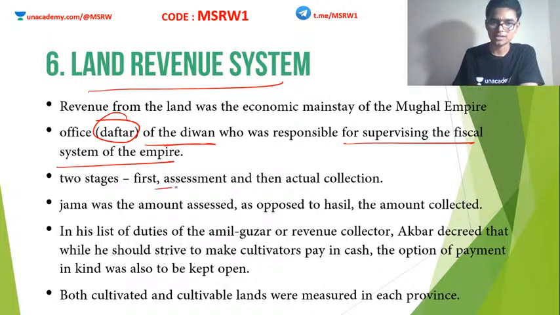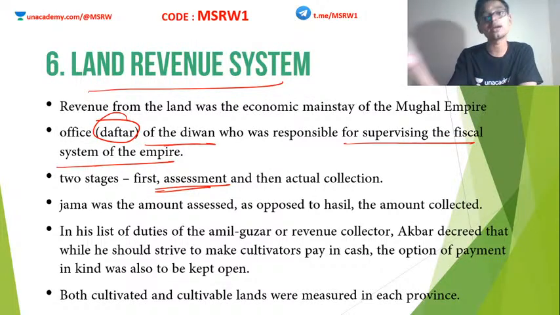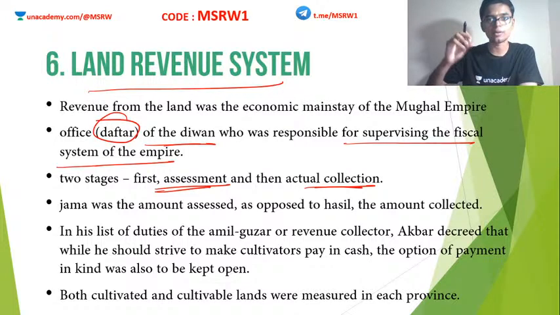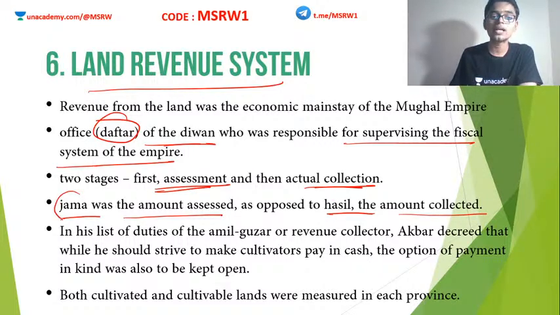One is assessment. You have to properly assess how much tax is to be collected. Number two, actual collection. You have to go there and collect it and make sure that the correct amount is being collected. These are the two phases. So Jama was the amount assessed, as opposed to Hasil, the amount collected. Very important terms, please don't forget. Jama is the assessed amount and Hasil is the collected amount.